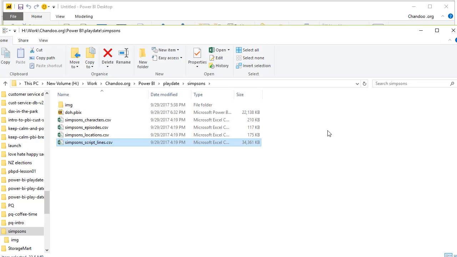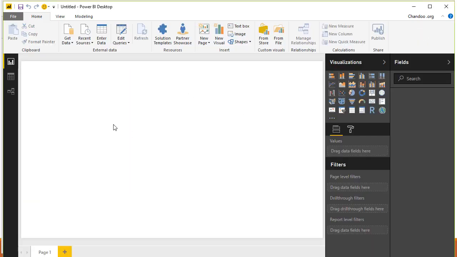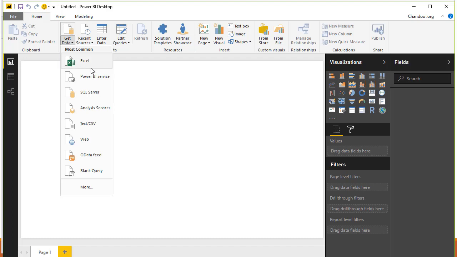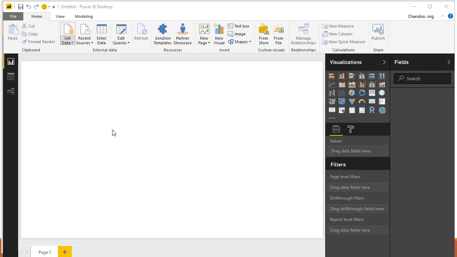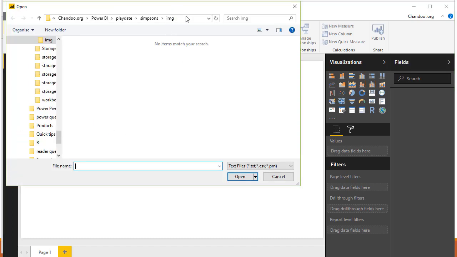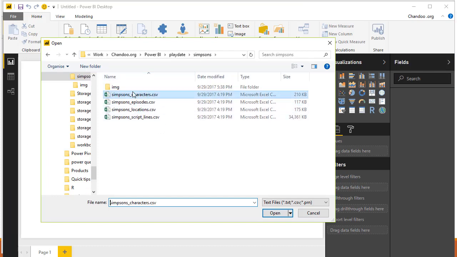So I'm a little skeptical to share this Power BI workbook because it is already 20 megabytes, and it's probably going to clog up our server. But you can go ahead and download it and play with it. So let's just download the text CSV files from the Simpsons.